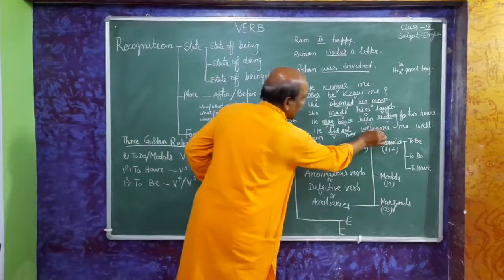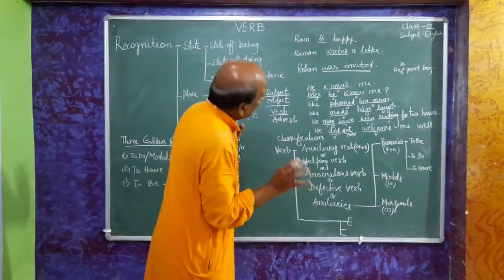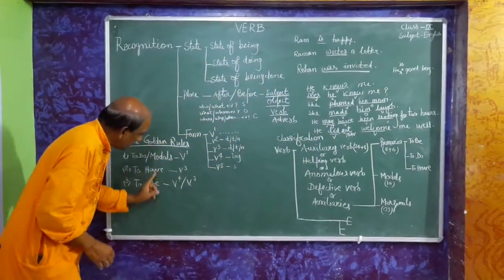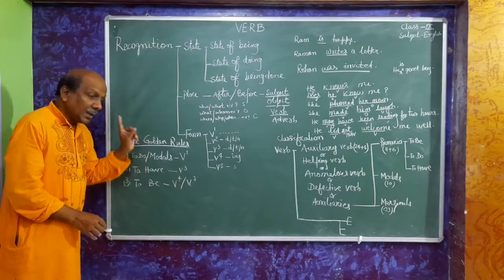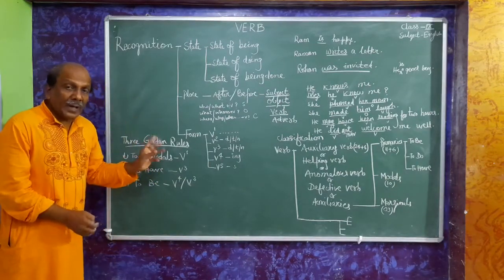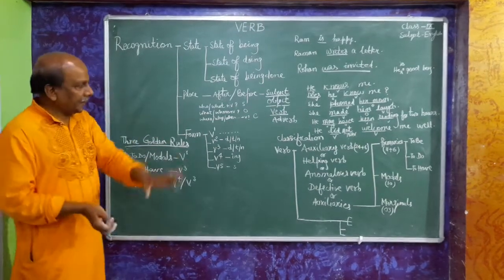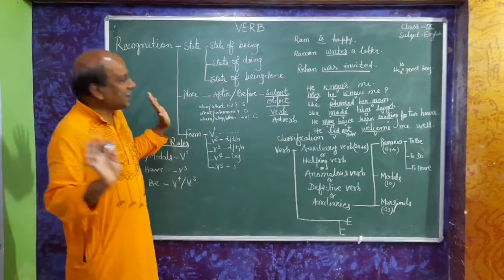To do, this is V1. Again, to do, V1. These three rules are golden rules, and don't only remember them, put them on the tip of your tongue. Now you can recognize verbs easily.